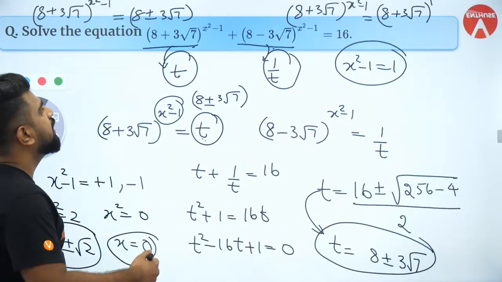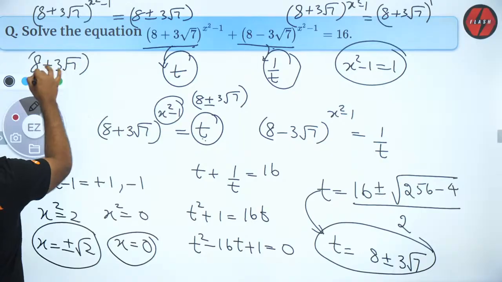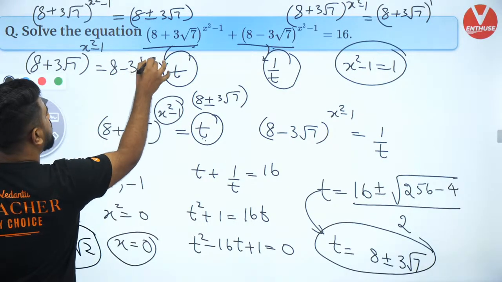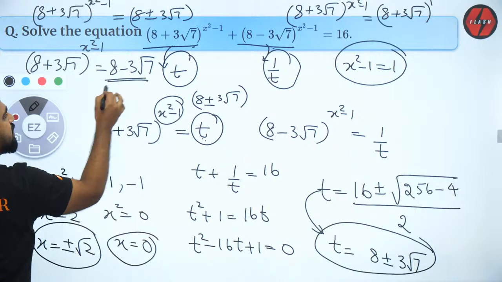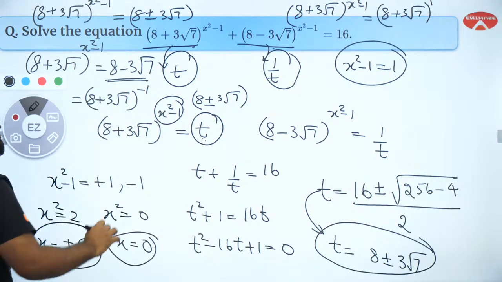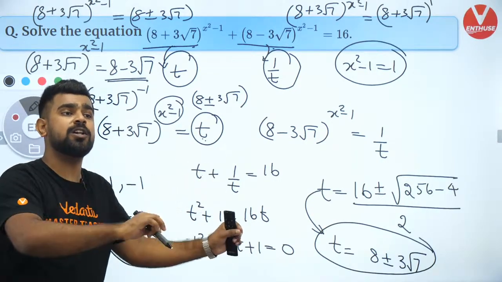So now the next value is 8 plus 3 root 7 whole to the power x square minus 1 is equal to 8 minus 3 root 7. So can I say this is nothing but 8 plus 3 root 7 to the power minus 1 because they are reciprocals of each other?